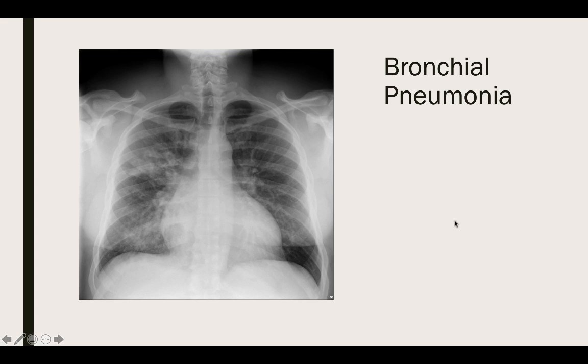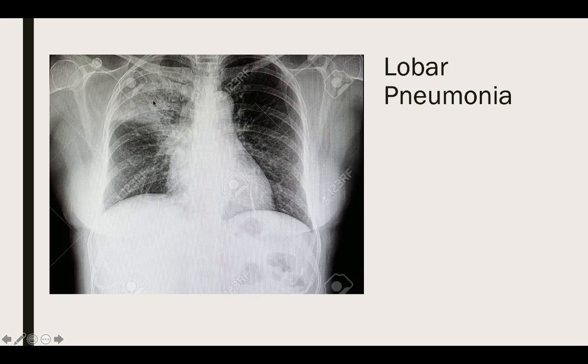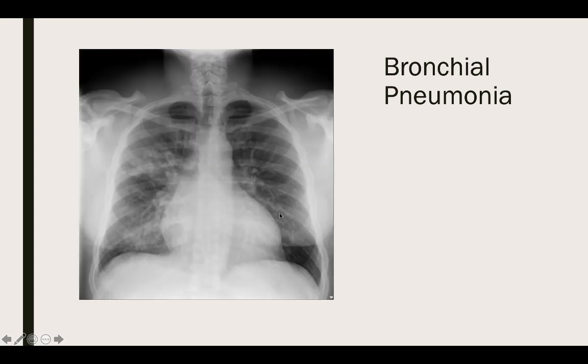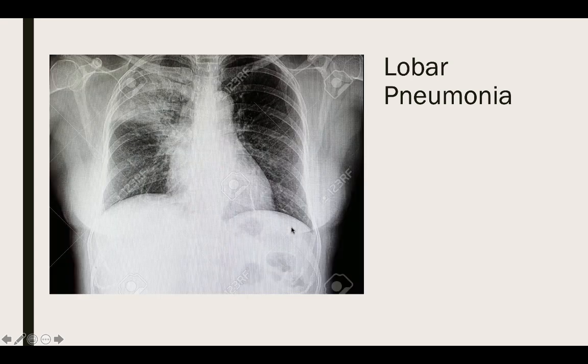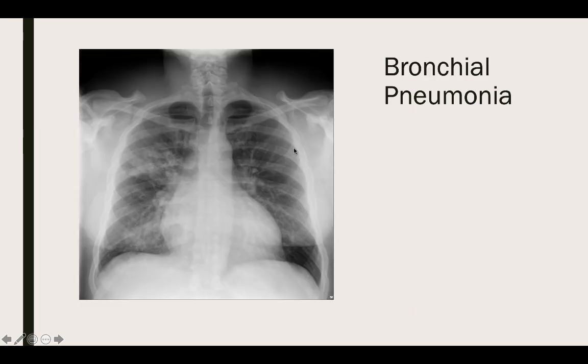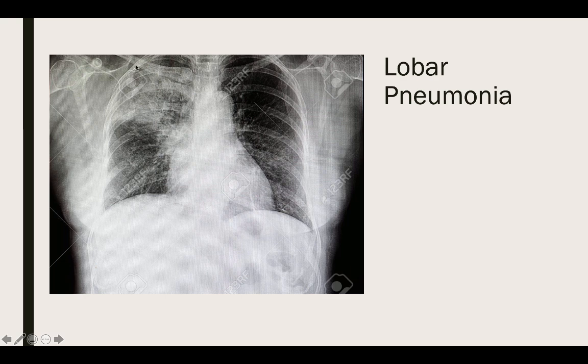Compare that to a bronchial pneumonia. So we had this, oh, there it is. And now we've got this, well, we've still got some definition, but it's kind of diffuse. We've got some diffuse infiltrate kind of all over the place. We've got a nice definition of the heart here. We've kind of got a diffuse definition of the heart here. But we've got this diffuse pneumonia, so we've got this bilateral thing going on here. With lobar pneumonia, we've got this really isolated issue going on right here.